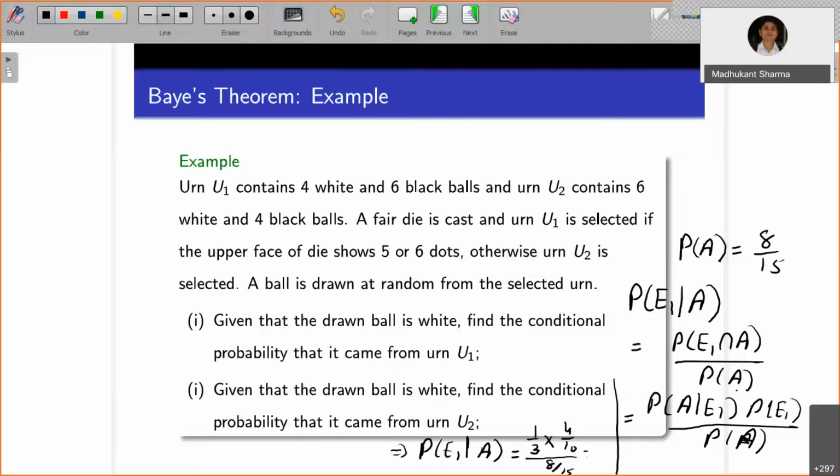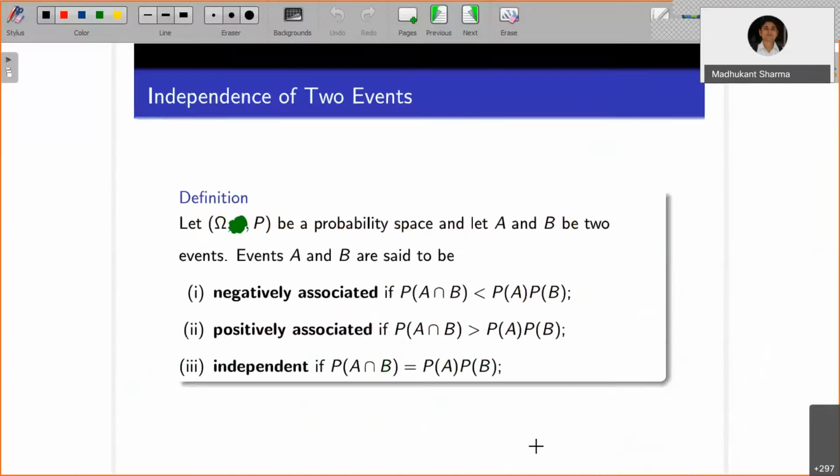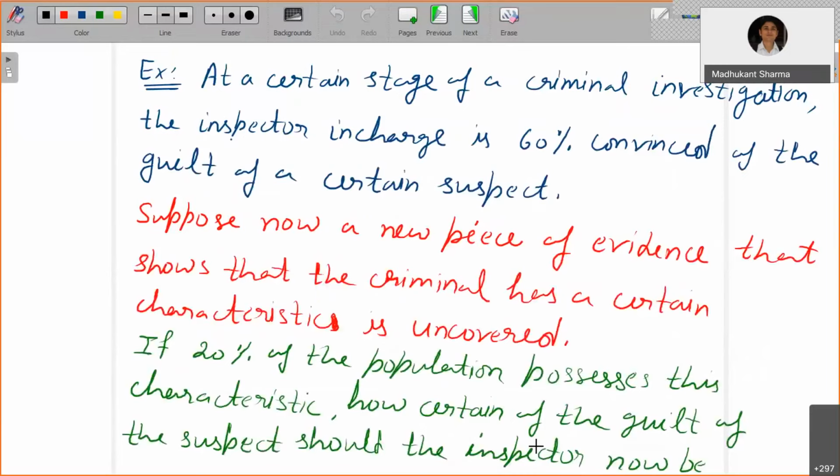And if you solve that, it's going to be 4 by 16, so that is going to be 1 by 4. Similarly, you can apply the Bayes theorem for: given that the drawn ball is white, find the conditional probability that it came from urn U2. So you are interested in probability of E2 given A. Write it in terms of known things, and then you have 2 by 3 into 6 by 10 divided by 8 by 15. That will give you 3 by 4. Okay, right. So that is one example.